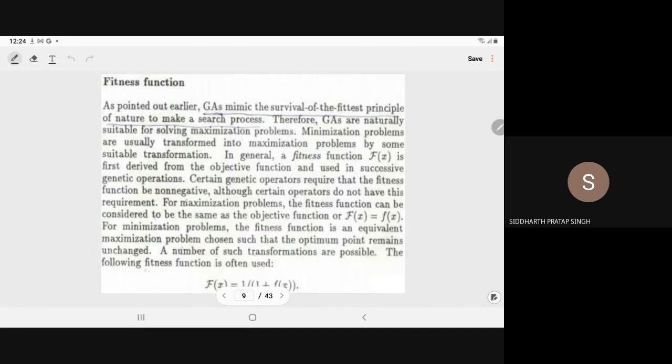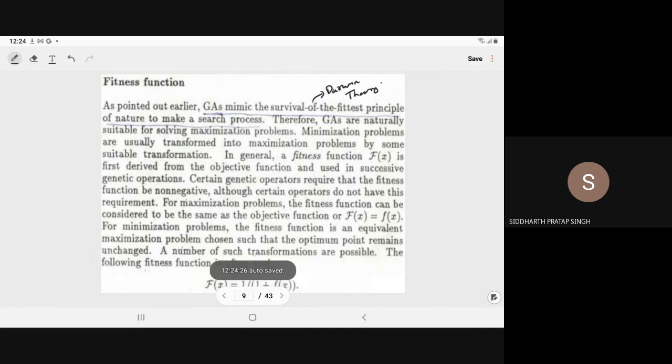Now we have to compute the fitness function. As pointed out earlier, GA mimics the survival of the fittest. That is Darwin's theory: those who are the fittest will survive.